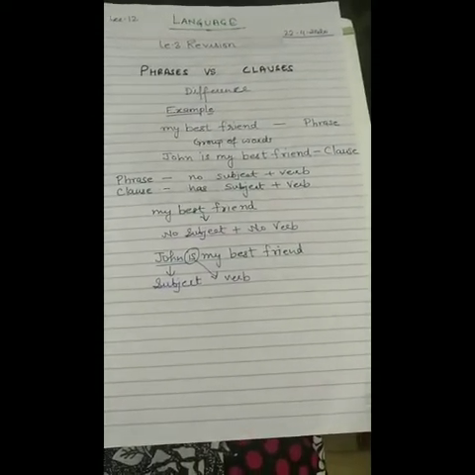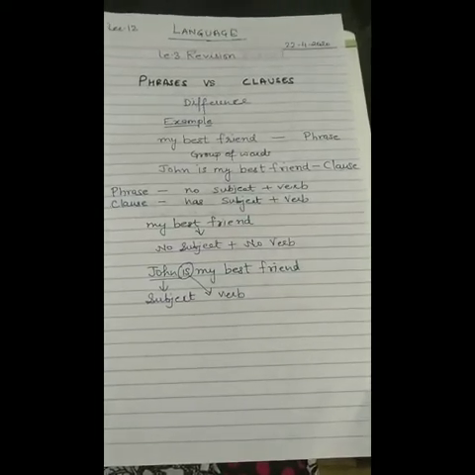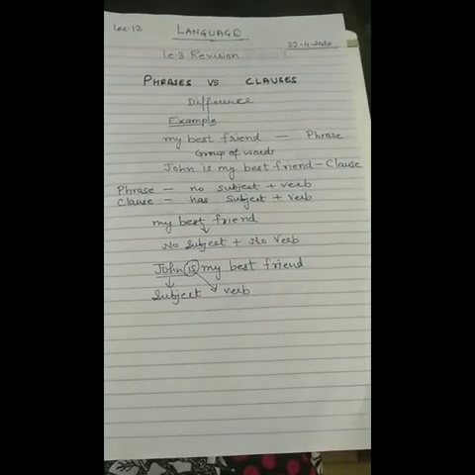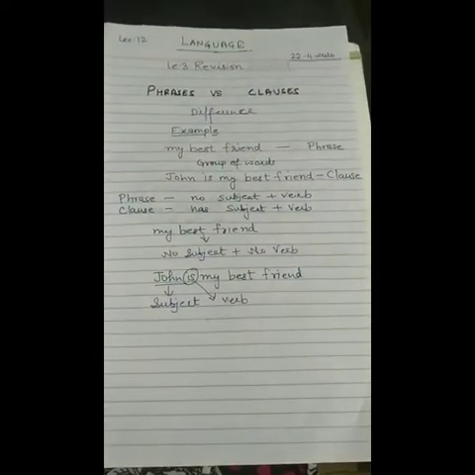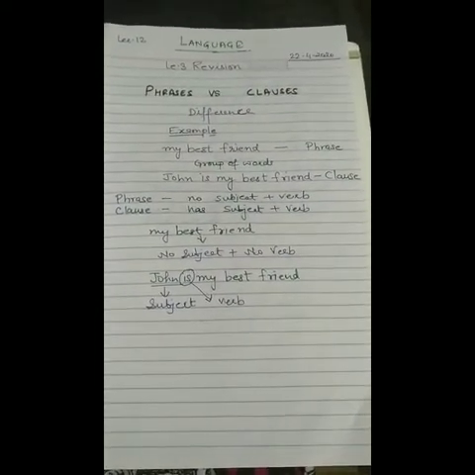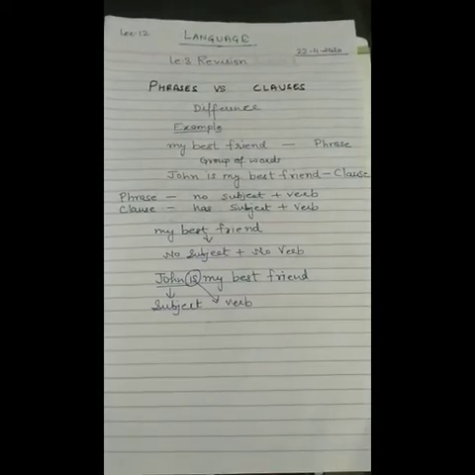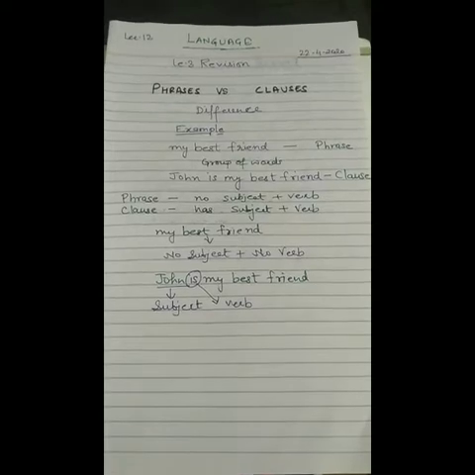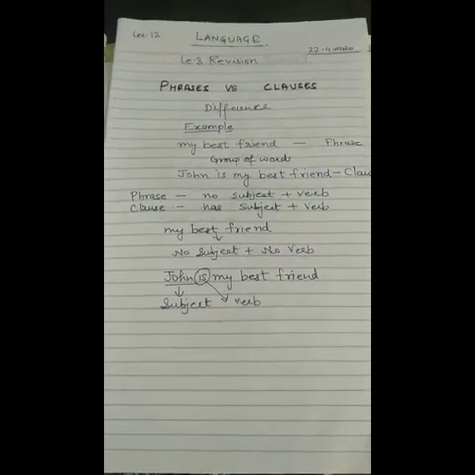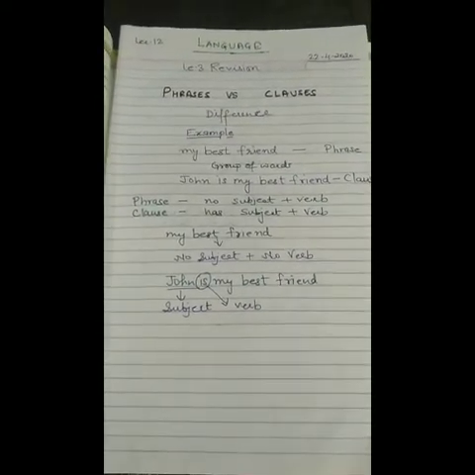It is a clause. How do you differentiate between a clause and a phrase? Now, how can you identify? We can see that "my best friend" is a phrase and "John is my best friend" is a clause.